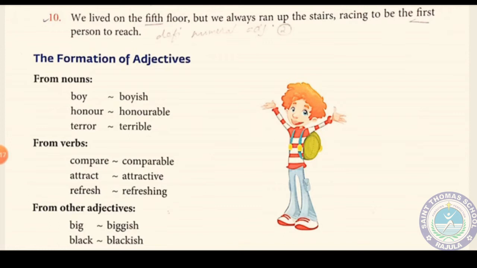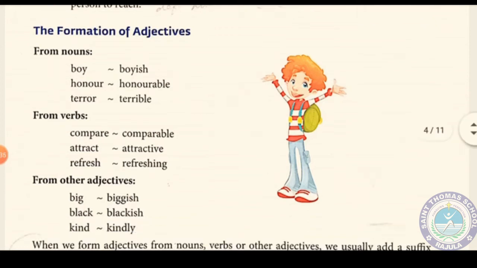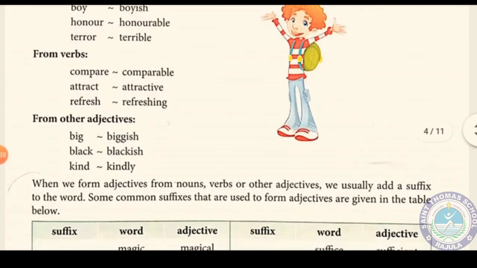Here you see, from the noun boy, boyish, with ish; honor, honorable, able; terror, terrible, ible. These are suffixes attached to the noun, and we have made adjectives from the noun. Then from the verb: compare, comparable; attract, attractive; refresh, refreshing.